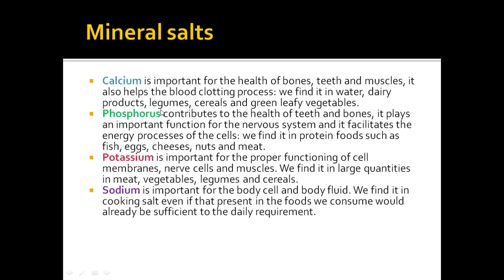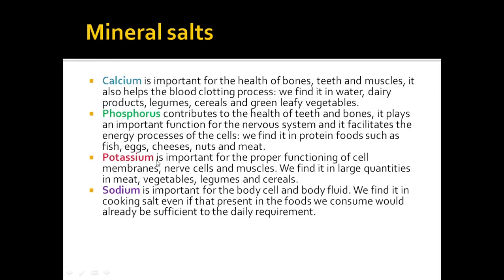Now, phosphorus contributes to the health of teeth and bones. It plays an important function for the nervous system and it facilitates the energy processes of the cell. We find it in protein foods. That means phosphorus is ensured by consuming protein foods such as fish, egg, cheese, nuts, and meat. So these are very important because these are the sources of phosphorus.